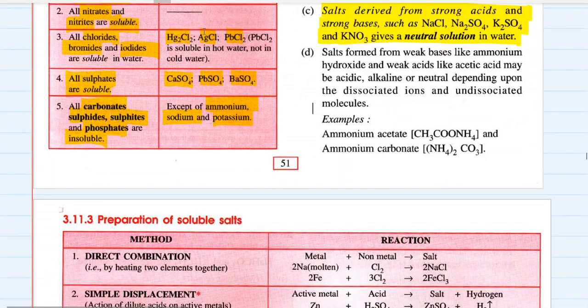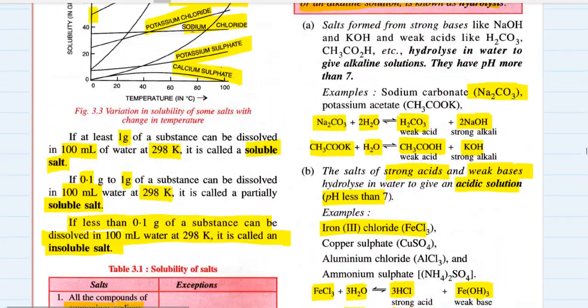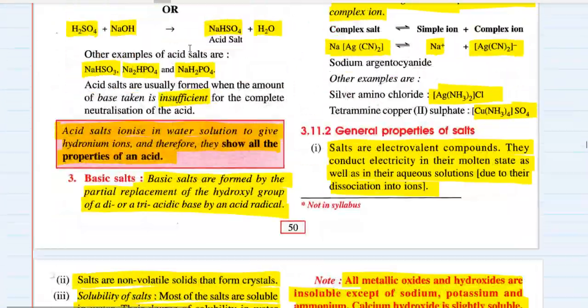Salts formed from weak bases like ammonium hydroxide and weak acids like acetic acid may be acidic, may be alkaline, or may be neutral depending upon the dissociated ions or undissociated molecules. So ammonium acetate, ammonium carbonate, these are the salts formed from weak bases and weak acids. They may be acidic, alkaline, or neutral depending upon the dissociated ions. So these are some basic ideas regarding salts.